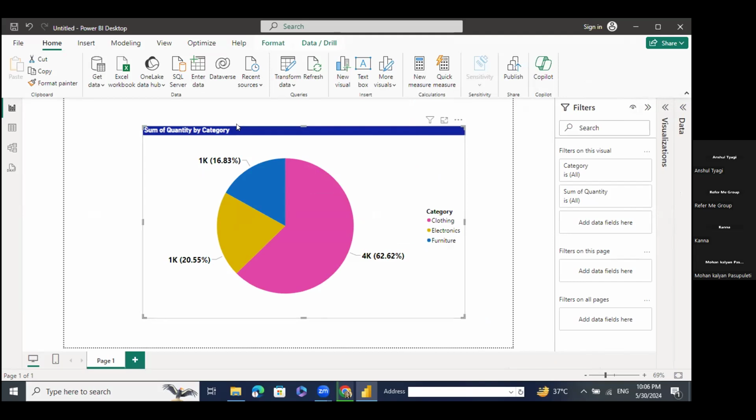So this is all about today's session. Much more we will be learning in tomorrow's session as well. In tomorrow's session, I'll be covering how we can build the dashboard and how we need to work on the formatting part of the dashboard. I will explain in detail about Power Query Editor and the transform data section. Apart from that, I will cover the report view, and after importing data, how we need to work in table view and model view as well. All these things we will be covering in tomorrow's session.